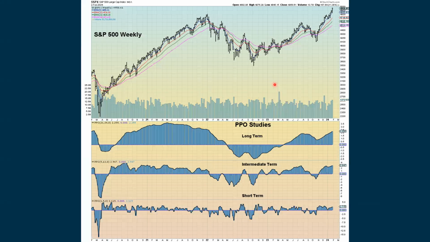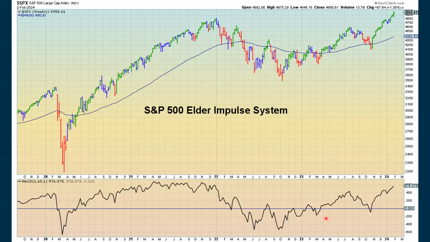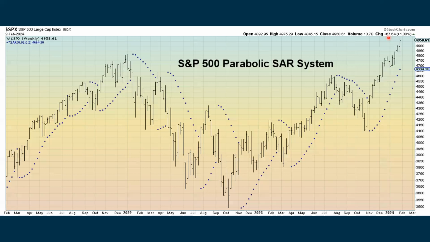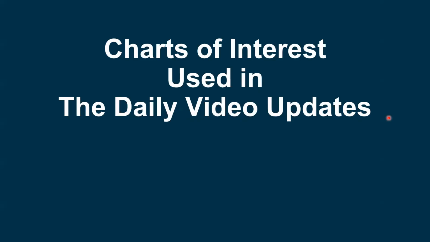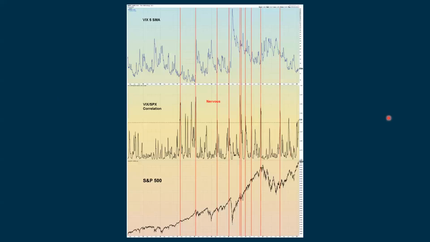Looking at our longer term momentum studies, we're looking good in the long term, intermediate term, and in the short term. We are positive with the Elder's Impulse system for the S&P. We're positive with the parabolic SAR. Here are some daily charts. This one I did show in the video from Monday's session.